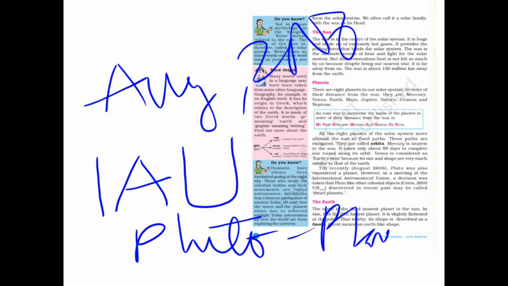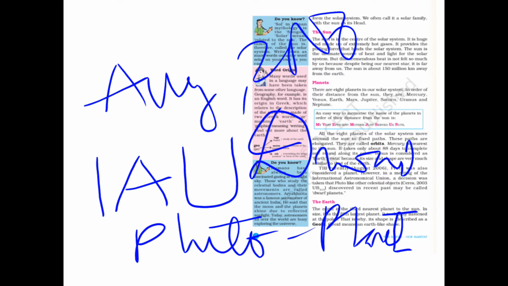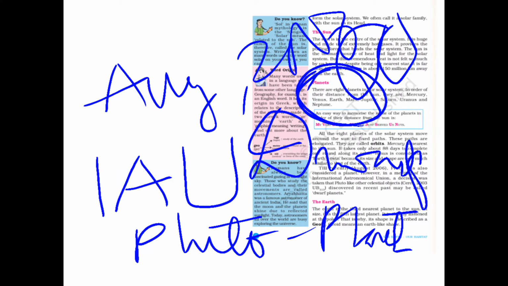Why is it not a planet? Because it is a dwarf planet. For being a dwarf planet, they don't have a specific orbit, and sometimes they clash with other planets. That is why these are called dwarf planets. That is why Pluto is also a dwarf planet. It was taken out from the planets.